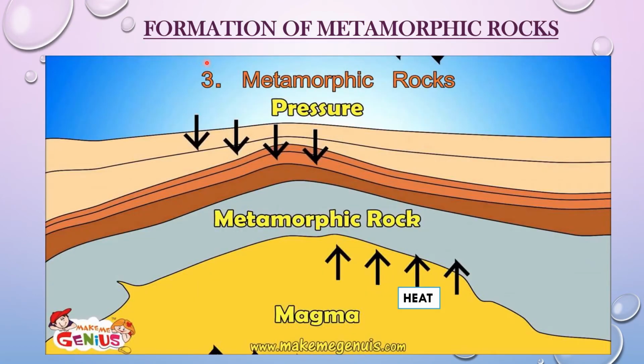The next type of rocks is metamorphic rocks. Now what is metamorphic rocks? Metamorphic rocks are those rocks which have been formed from other kinds of rocks which have been changed. Metamorphic rocks are formed either from the sedimentary rocks or from the igneous rocks.